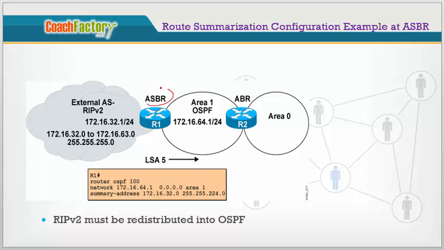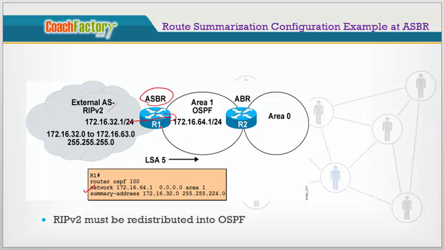This is an ASBR connected with an external network, which is running RIP routing protocol, and it wants to inject a bunch of networks into the OSPF domain. If you want to summarize that, after doing the summarization, we need to use this command.